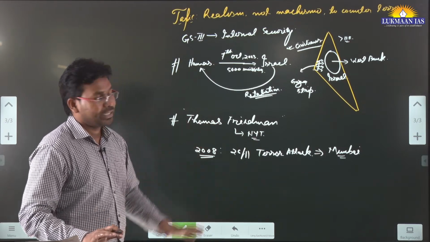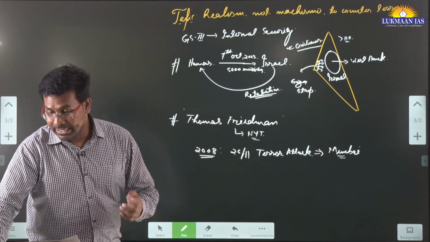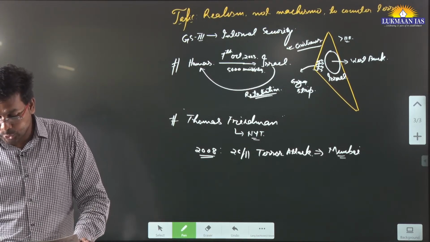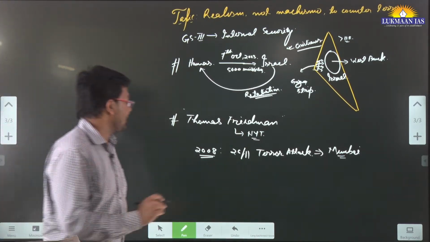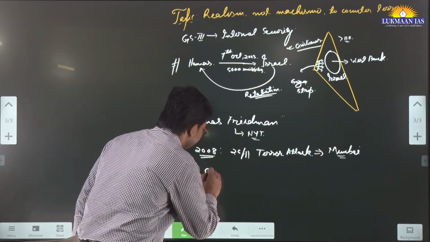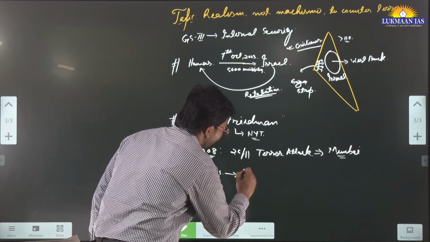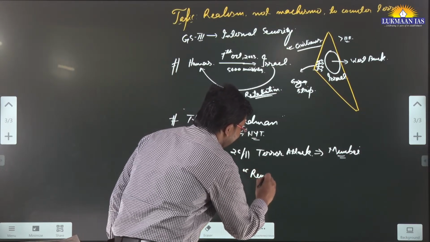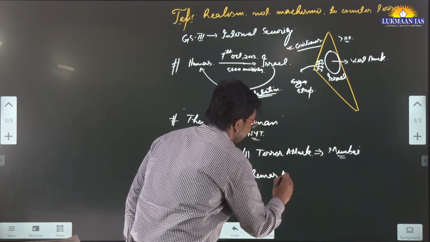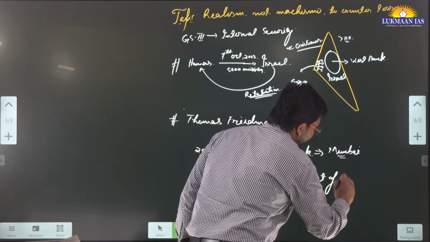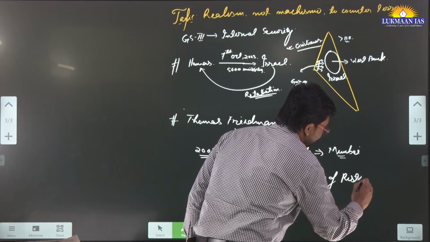Thomas Friedman says that Prime Minister Manmohan Singh's government has shown a remarkable act of restraint.